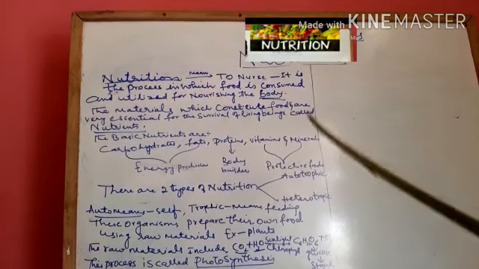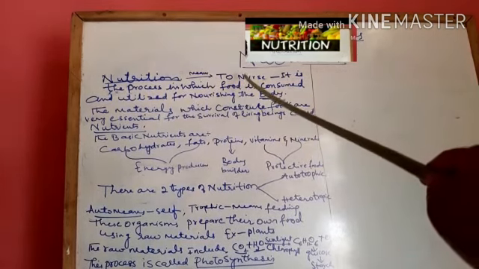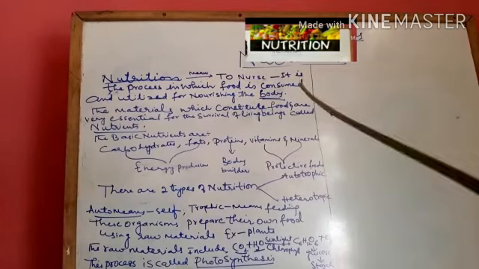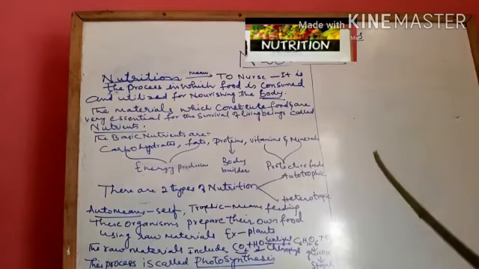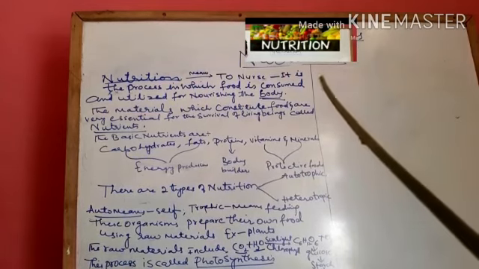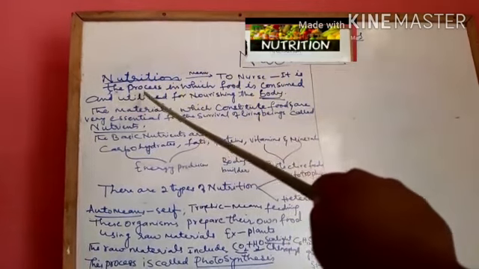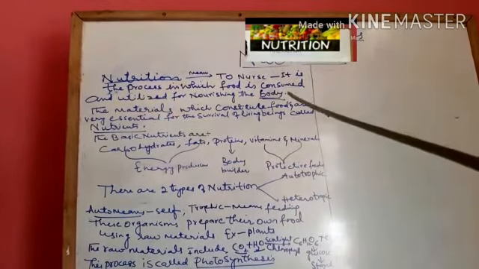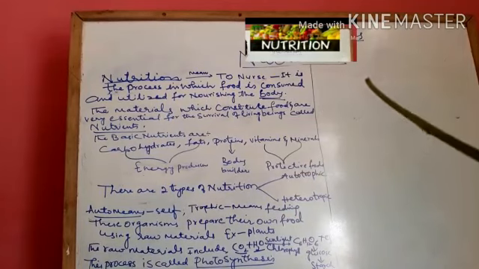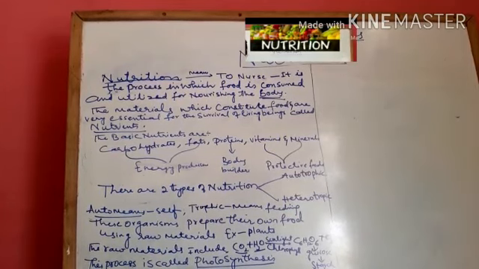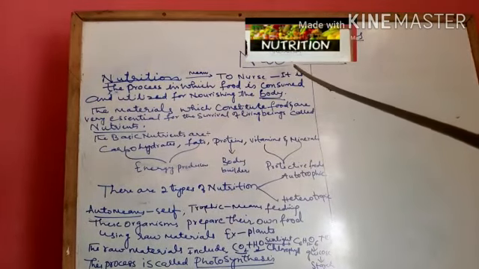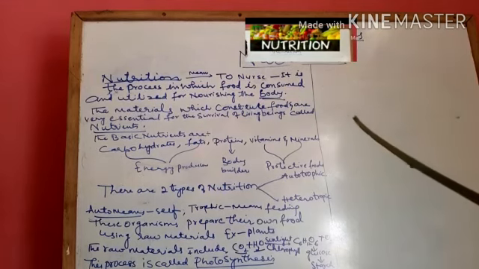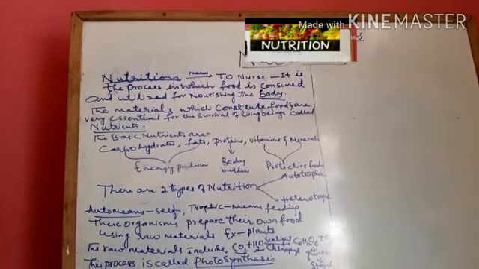Okay, so what is nutrition? Nutrition means to nourish. It is the process in which food is consumed and utilized for nourishing the body. The food we take into our body is utilized for nourishing the body in order to provide energy, so that energy can be utilized to perform various activities. So once again, nutrition is a process in which food is consumed and utilized for nourishing the body so that we can perform various activities.